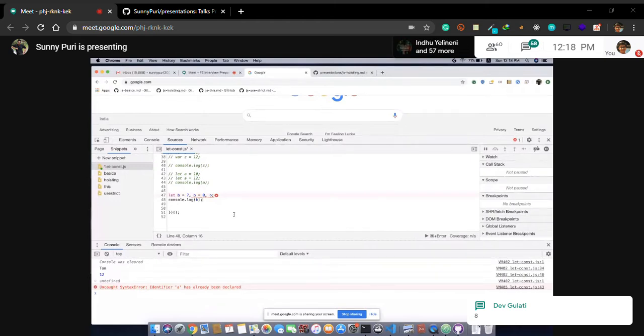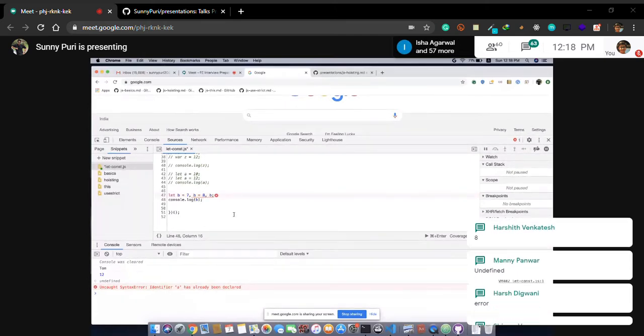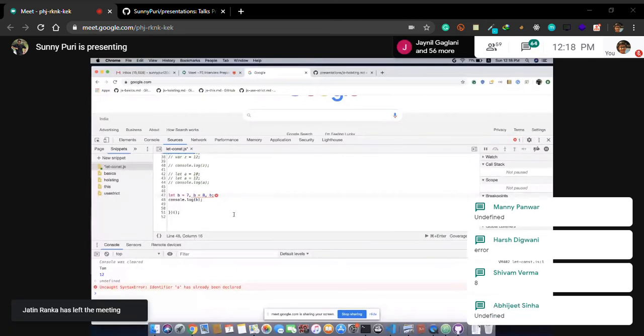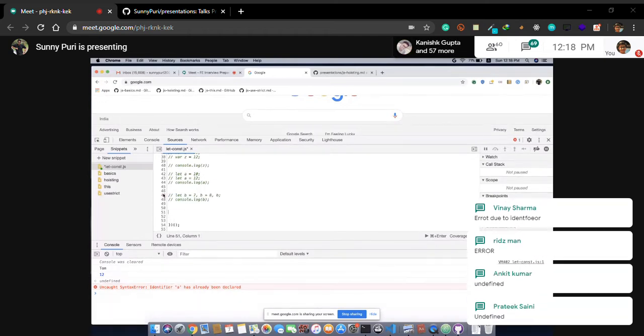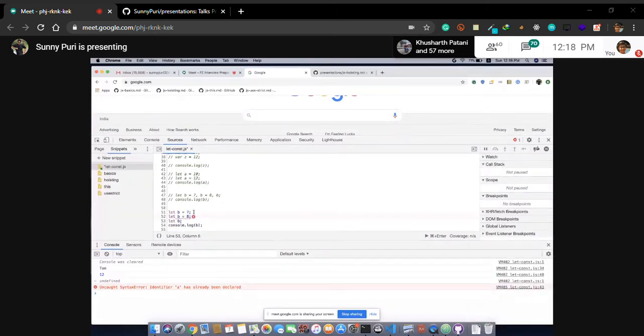Someone is saying 8. Okay. Error, Pritam. Okay. Harshit, 8. Many undefined. Harsh, error. So let's break down this thing without executing. So what will happen? This is happening behind the scenes. Now tell me what will be the output.